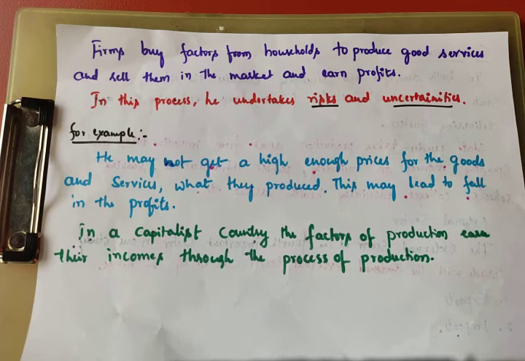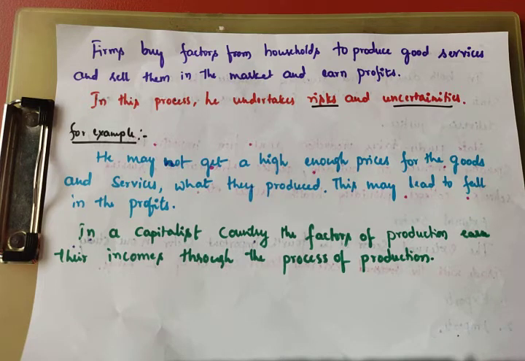Uncertainty means there is no guarantee what will happen in the future. For example, the present situation is COVID-19. Did anybody expect this? No. That is uncertainty. This situation shows the economy level will be lower and production will be lower. When production is lower, there is less employment.